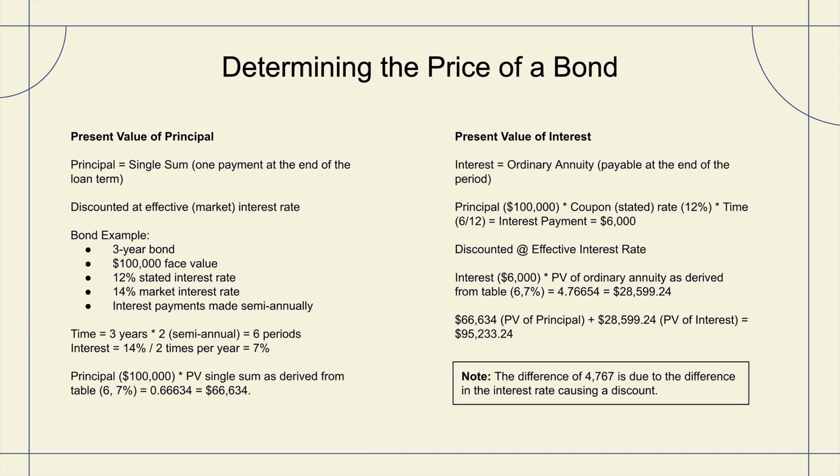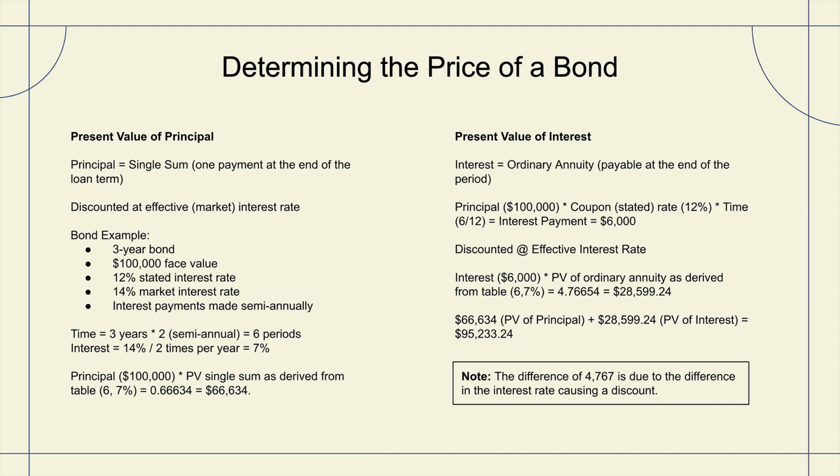We're going to take the $6,000 and discount it at the effective interest rate. So $6,000 multiplied by the present value of an ordinary annuity as derived from the table at 6 periods at 7% gives us a time value of money factor of 4.76654. Multiply that by the $6,000 semi-annual interest payment and we receive $28,599.24.